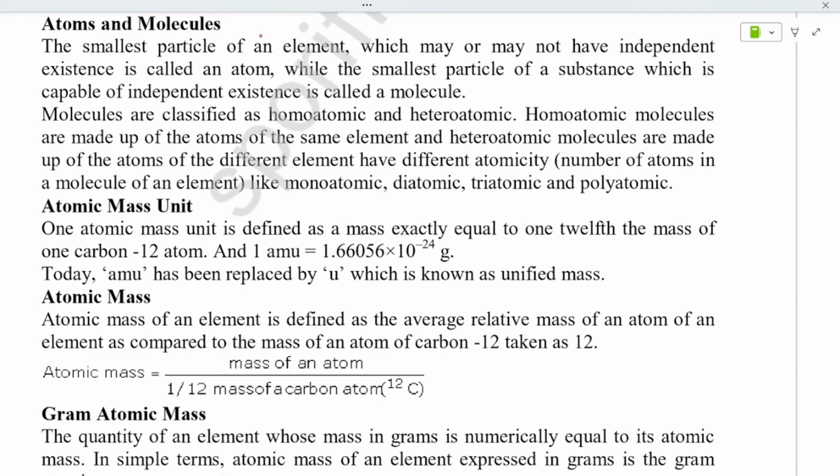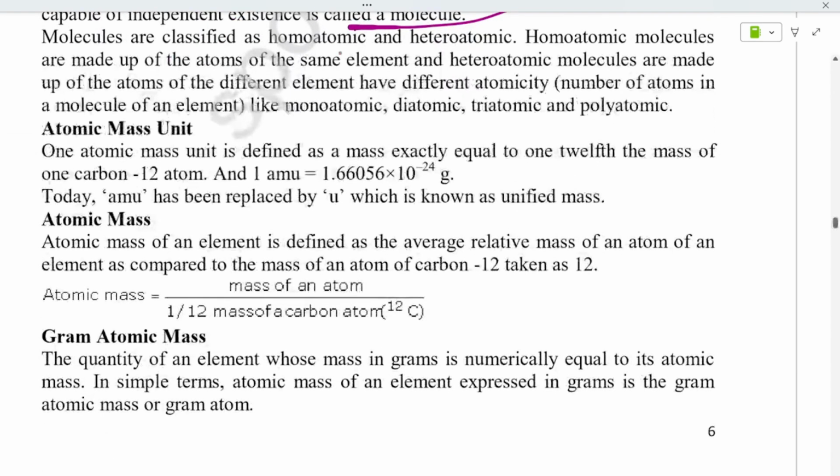Next comes atoms and molecules. The smallest particle is called an atom. The one having independent existence is called a molecule. Next they are divided as homoatomic and heteroatomic.